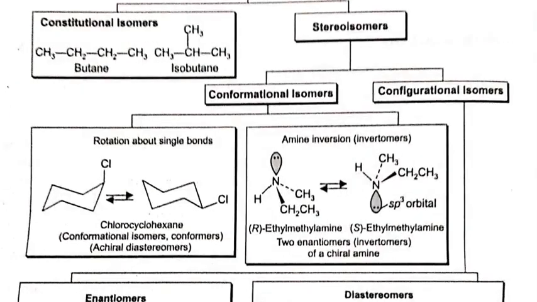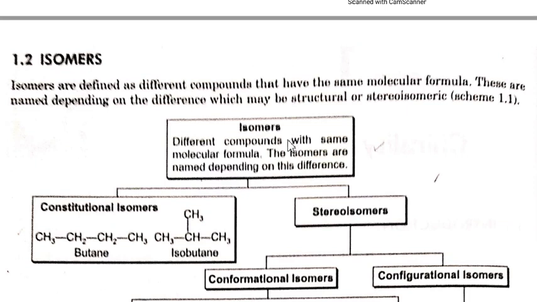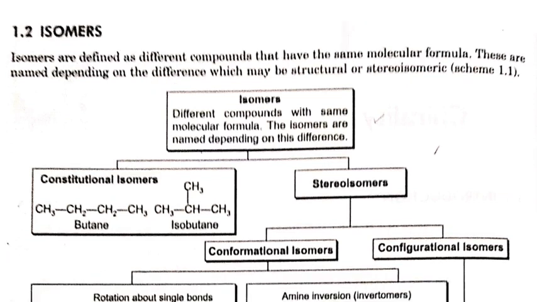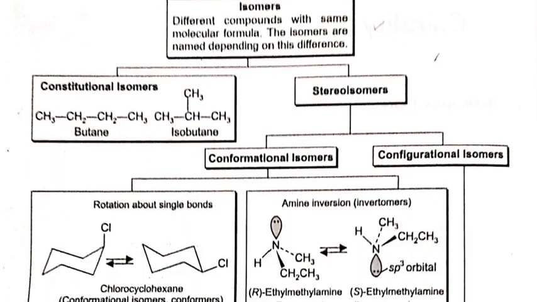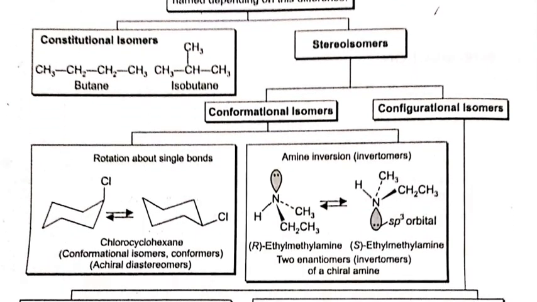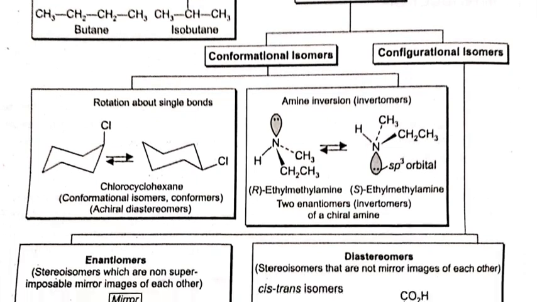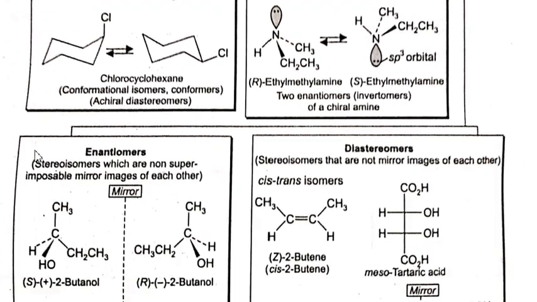Here is a complete diagram. As we know, isomers are different compounds with the same molecular formula. The isomers are named depending upon this. They can be constitutional isomers or structural isomers, or stereoisomers. Stereoisomers can be conformational and configurational. Conformational we have discussed earlier. The configurational isomers are the enantiomers, stereoisomers which are non-superimposable mirror images of each other, and diastereomers, stereoisomers which are not mirror images.